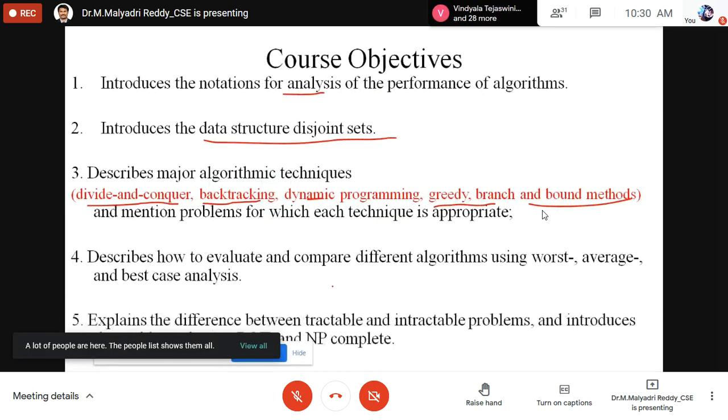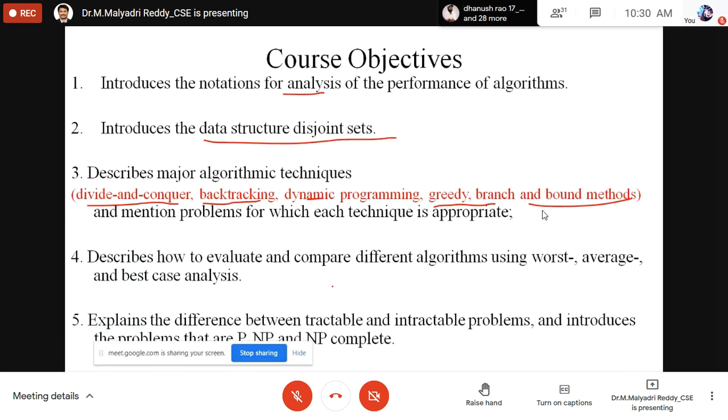The last one is how these algorithms apply in real time, that is, polynomial and non-polynomial, deterministic and non-deterministic algorithms, tractable or intractable algorithms: how we have to apply algorithms for those. Every time we are unable to write algorithms for every problem. Some are solvable, some are unsolvable. So for that, how do we write them? These are the main course objectives.